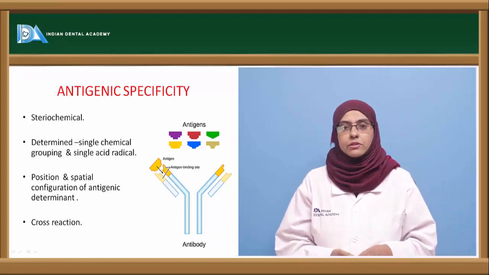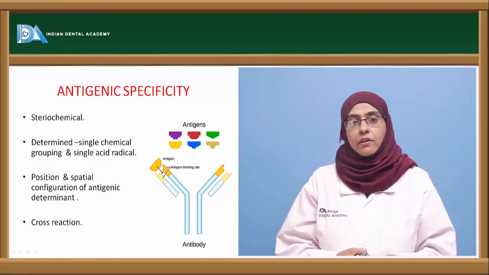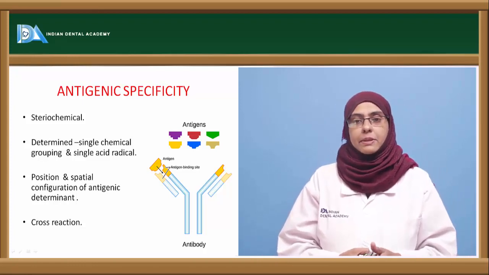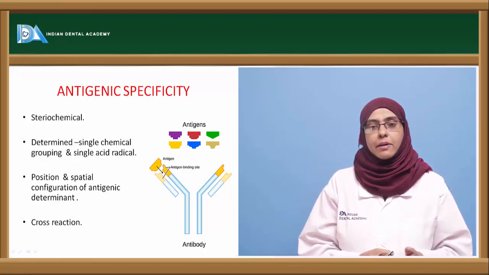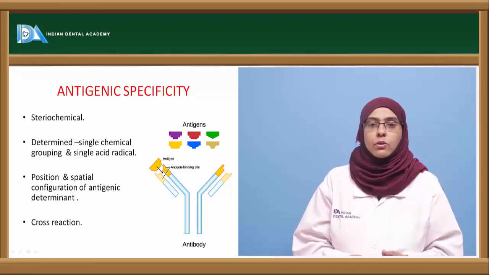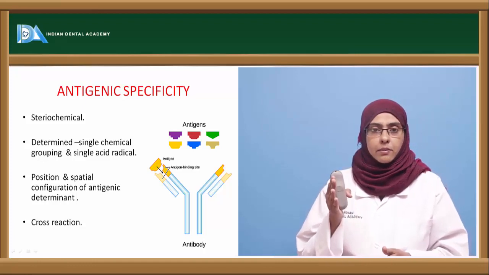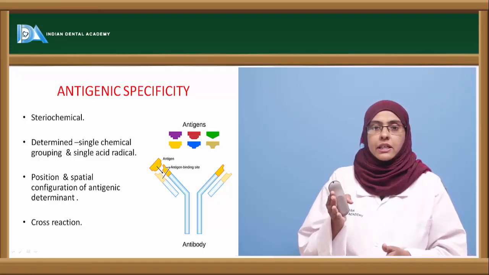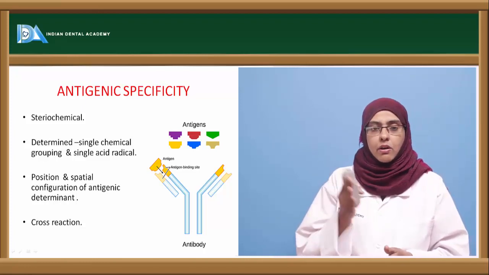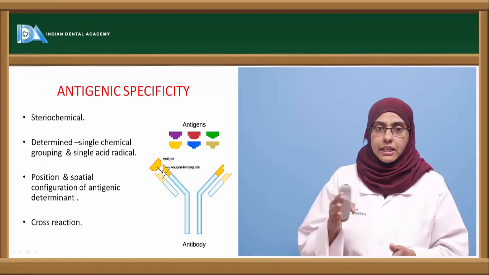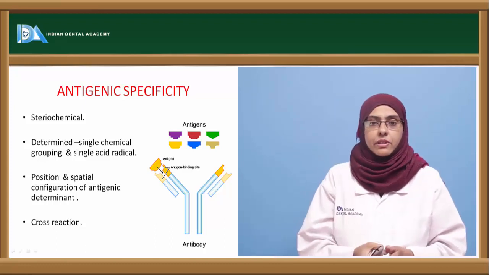Now next coming to the antigenic specificity, which is an important property of the antigen. The antigenic specificity is said to be stereochemical in nature, and it is determined either by a single chemical grouping or a single acid radical, and the position where these components are present, whether in the ortho, meta, or any other position in a particular antigen, determines the specificity of that antigen.